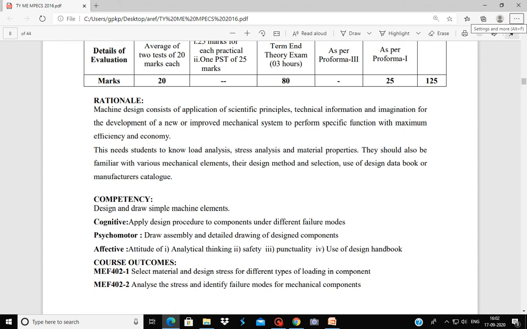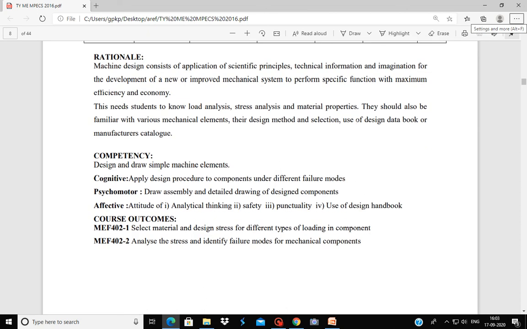And the last part required is material properties. Again, basics of material you have studied in the course of metallurgy, and we will use that knowledge for selecting material for designing in this course. Also, one more thing is required, that is use of design data book or a manufacturer's catalog.